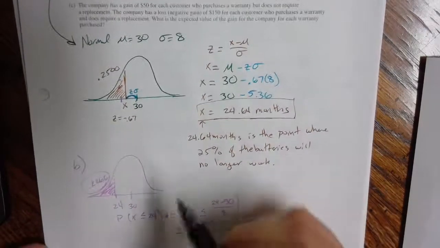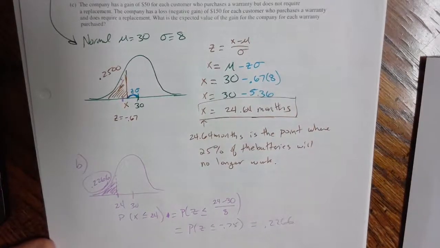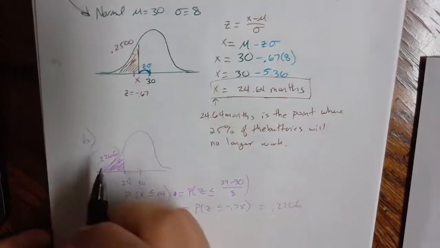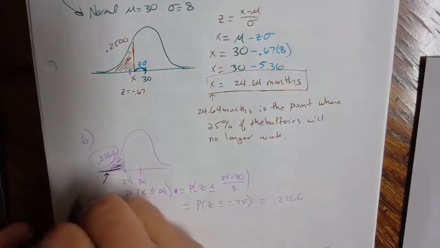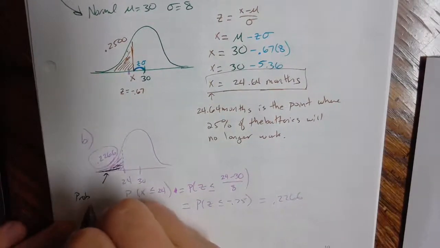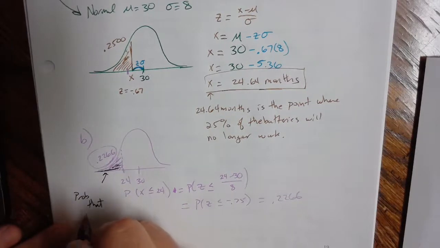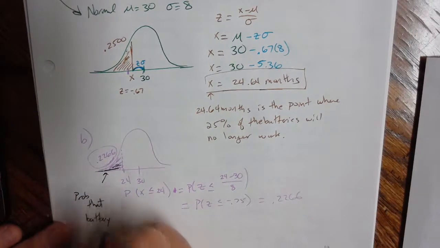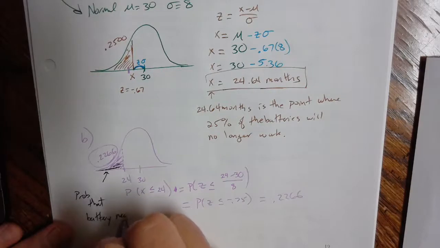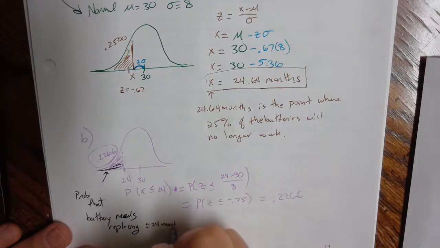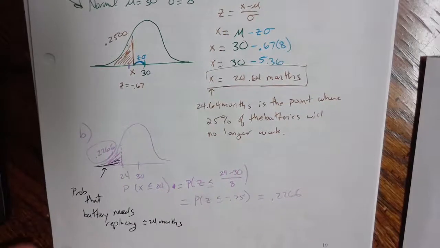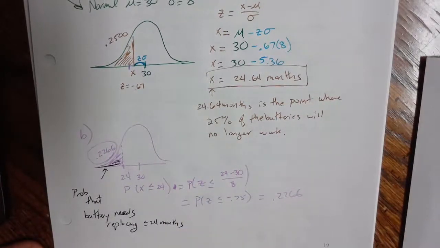So with part B, I think this goes really, really well with part C. What we saw here, this right here, this is the probability that a battery needs replacing for less than or equal to 24 months. And this just happens to be the same time frame for the warranty.